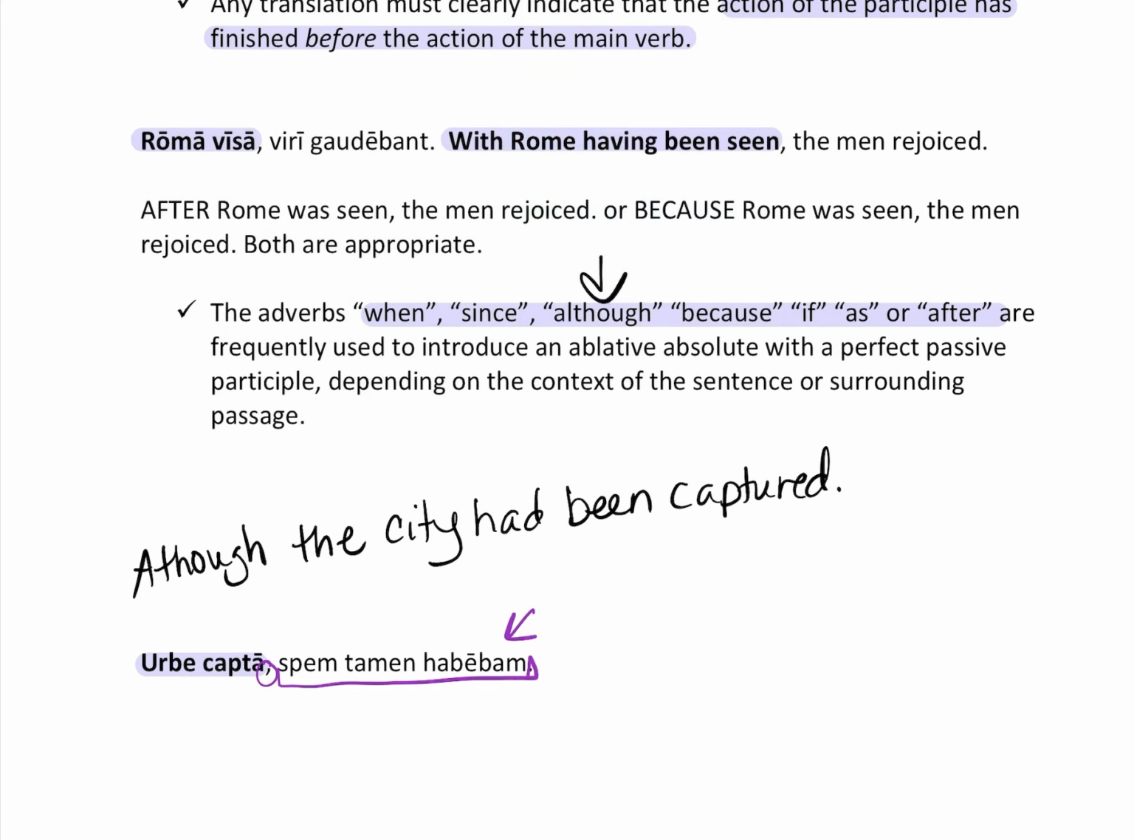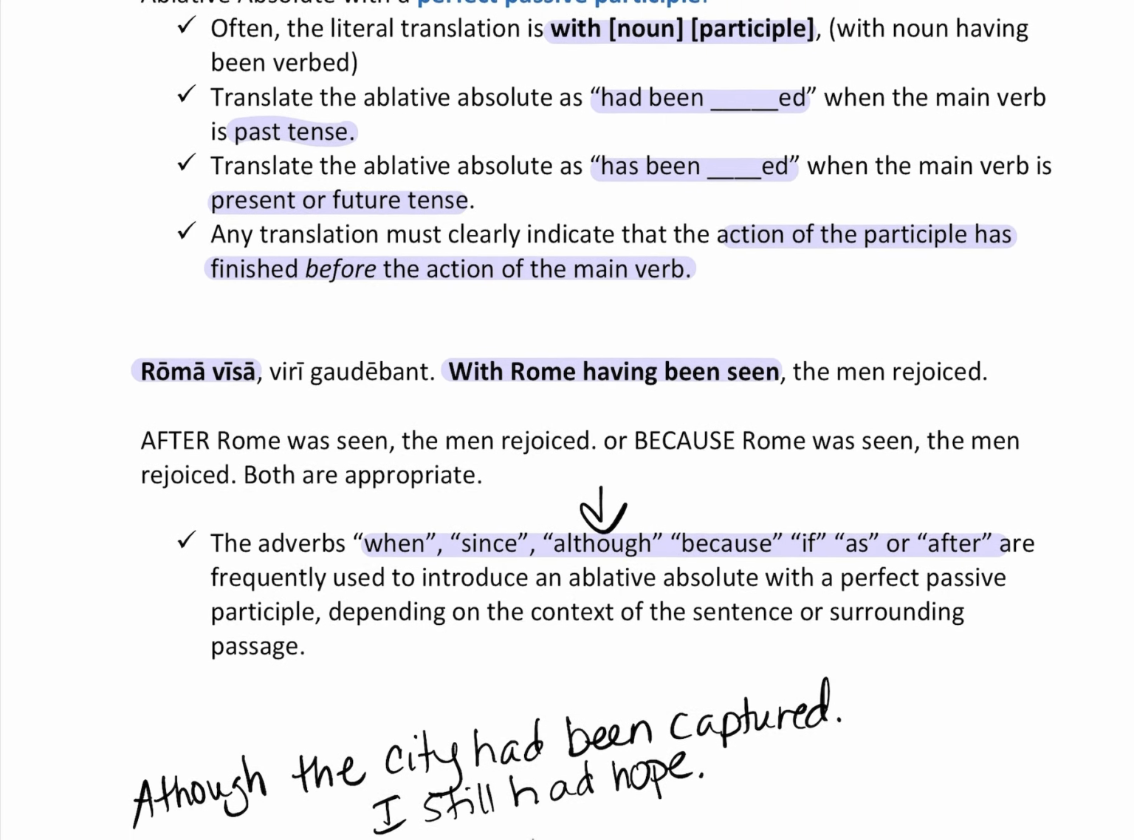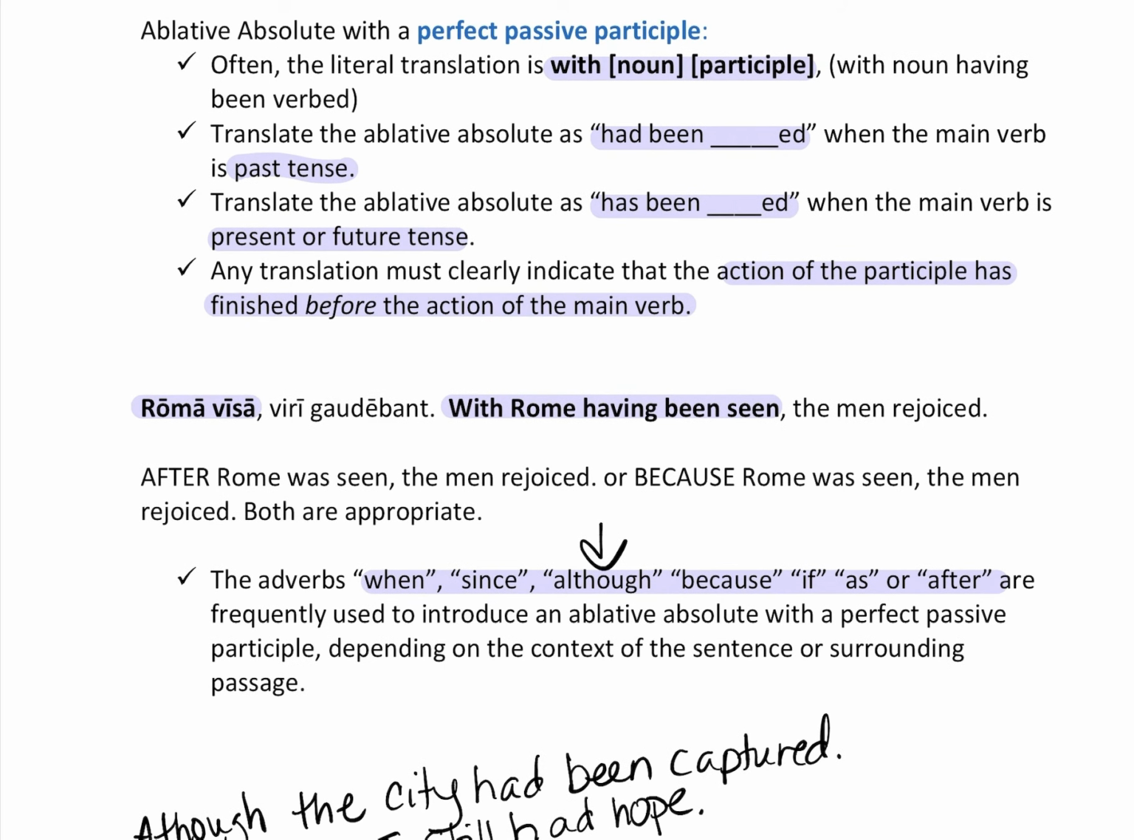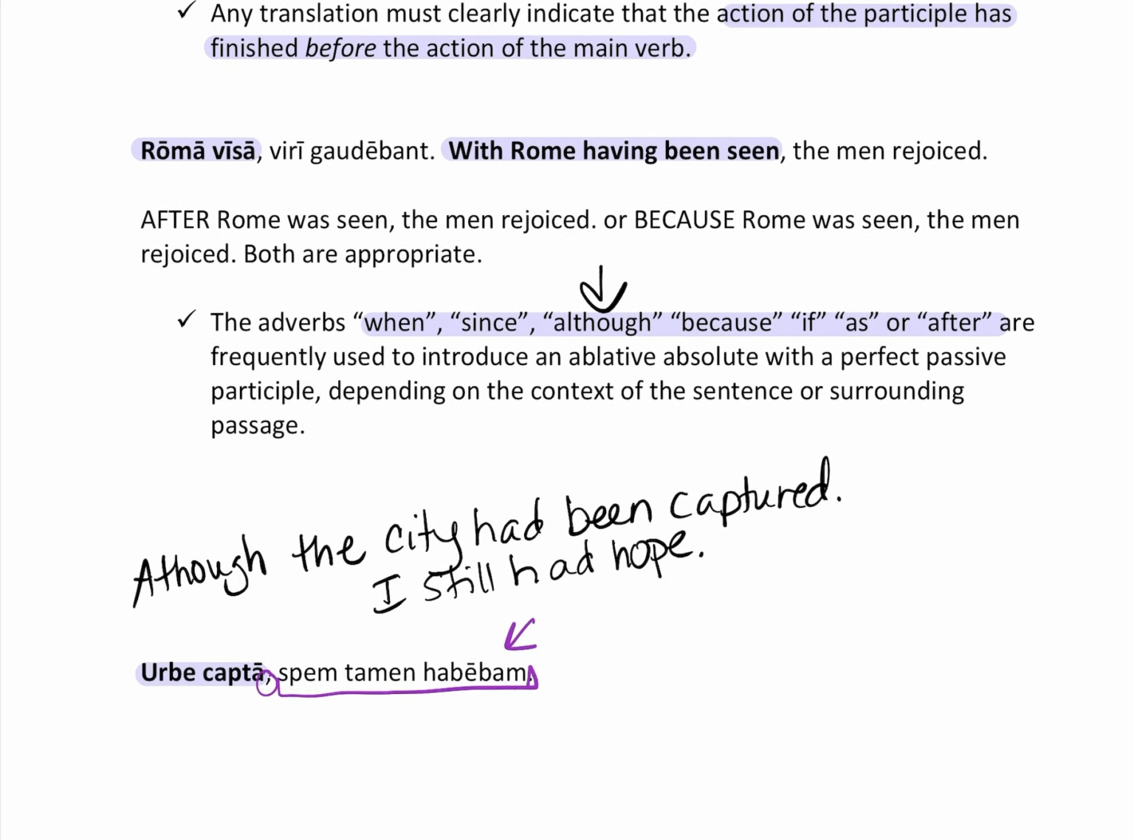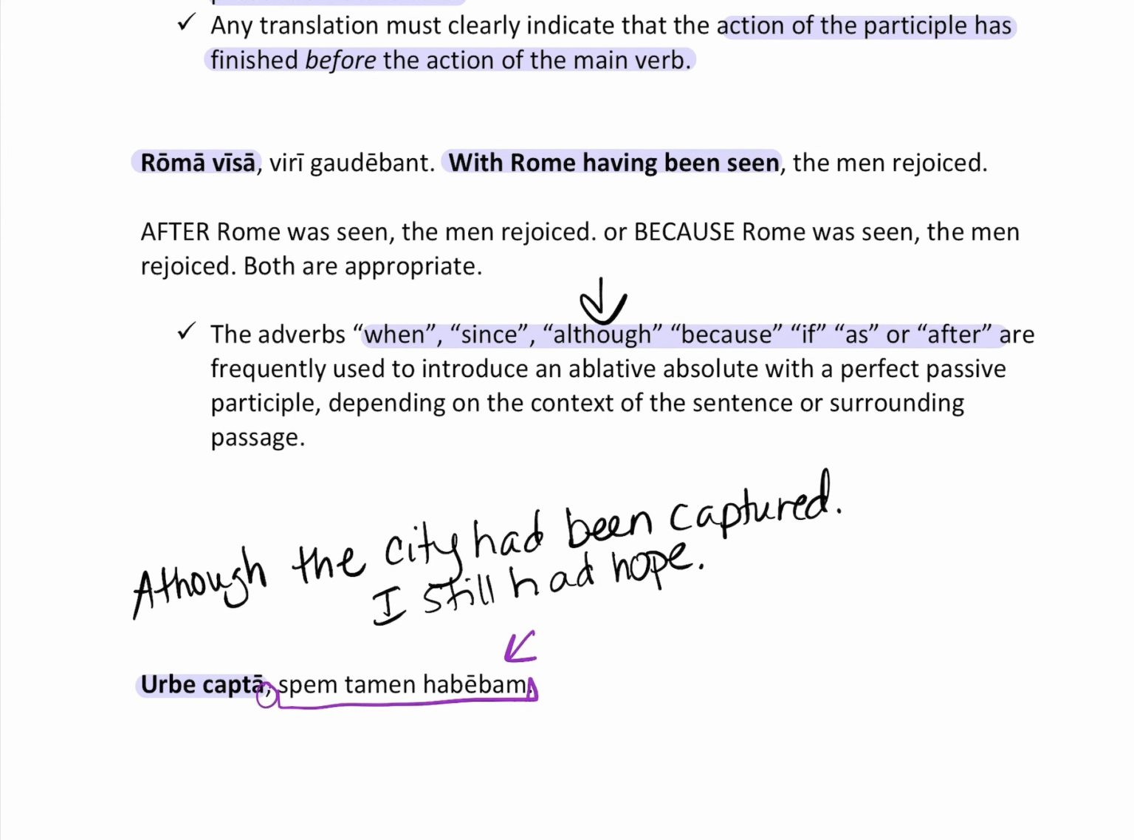Although the city had been captured, habebam, tamen, still had hope. Okay, so the main verb is in past tense here, so I use had for translating the participle. Remember? The main verb is in past tense, so I use had. I still had hope, right?